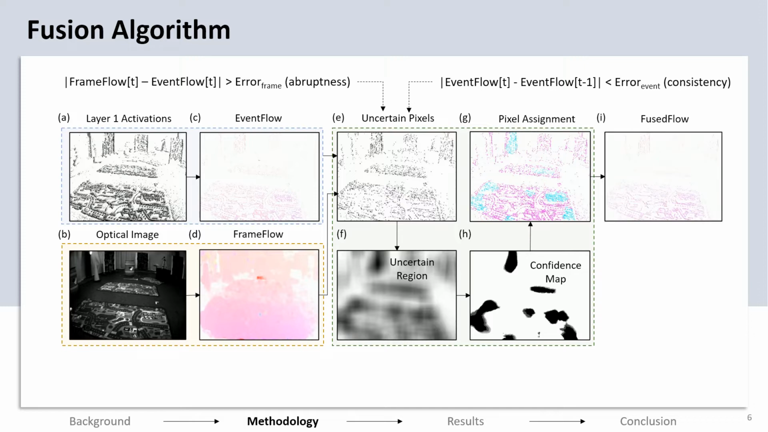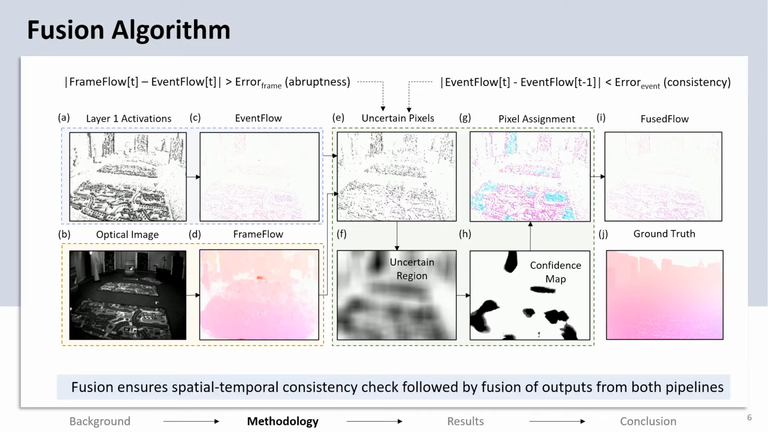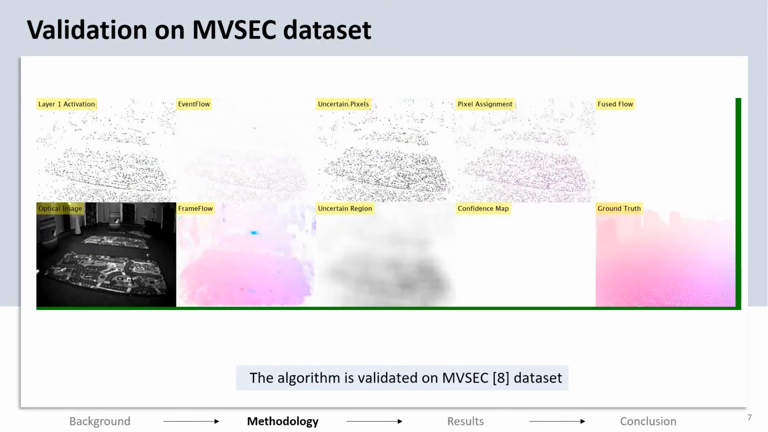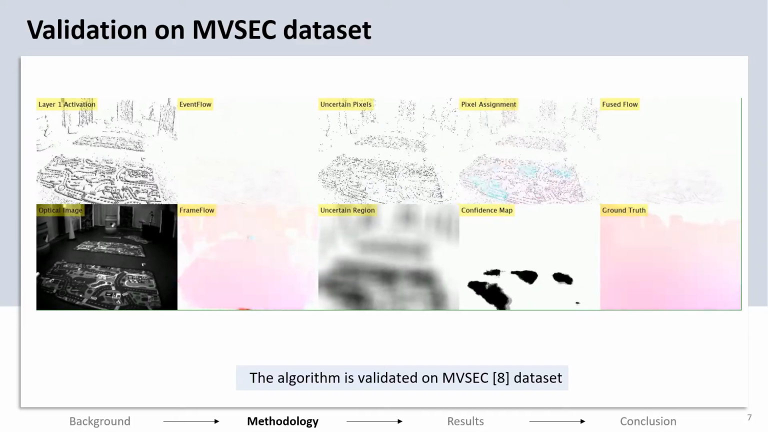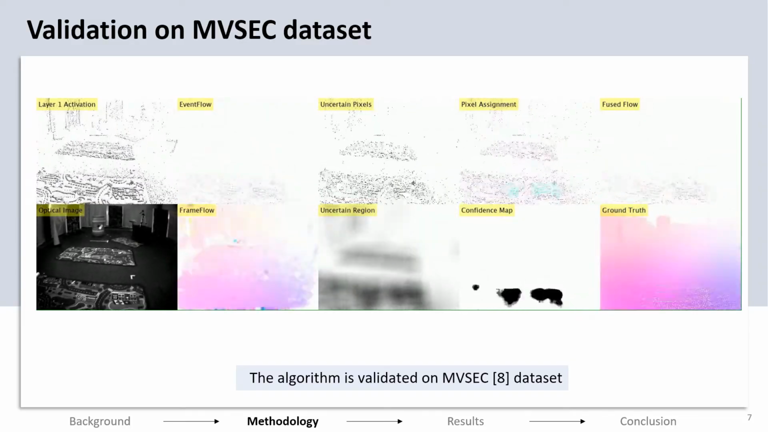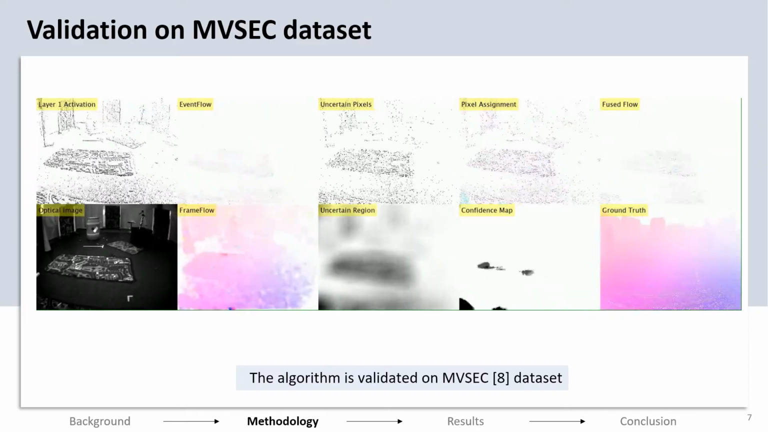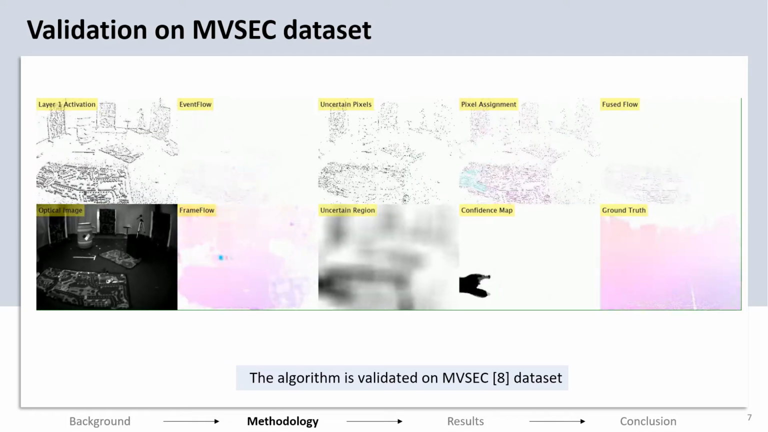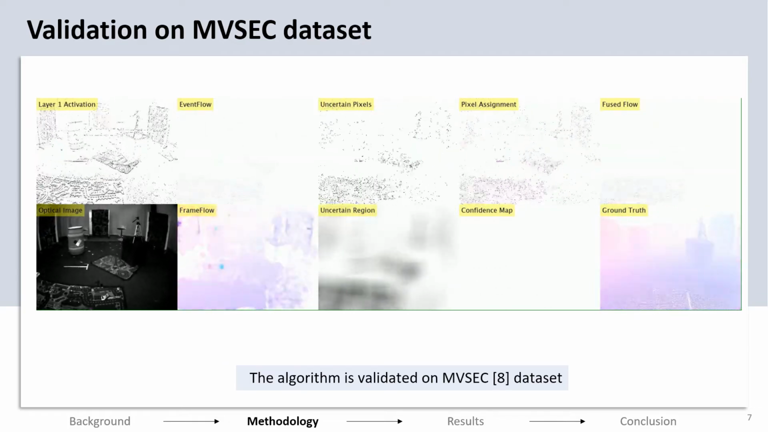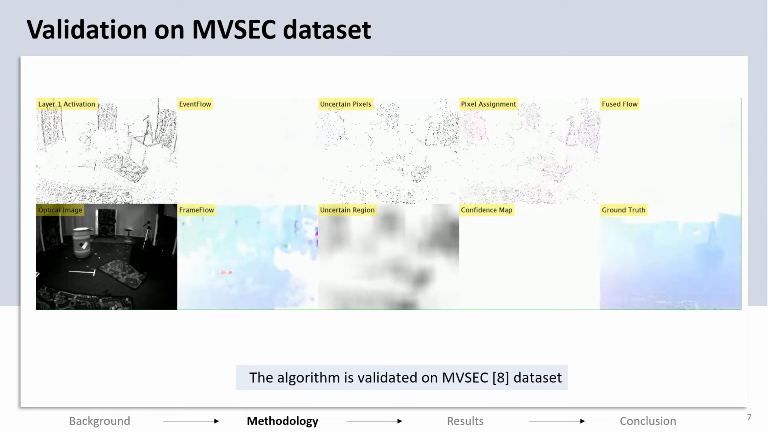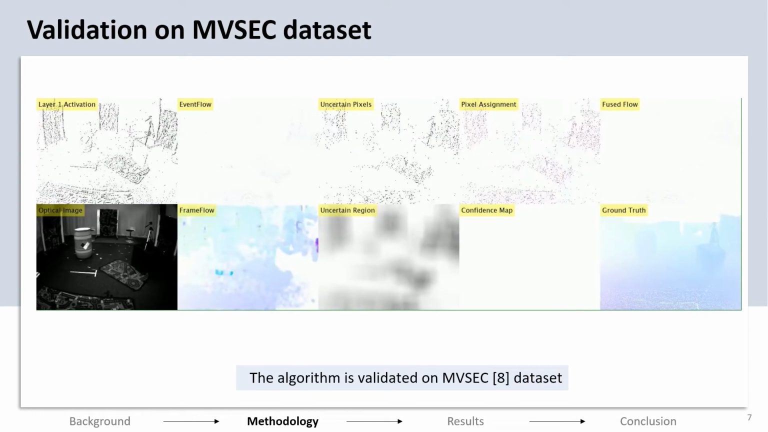The fused flow is calculated by using outputs from both pipelines, and the fused output is compared with the ground truth for error calculation, or average endpoint error calculation, to see the robustness of the method. The algorithm is first validated on the MVSEC dataset that has both event and frame recordings for a drone flight. This is the event accumulated layer 1 and the optical image from both cameras, and the event and frame flow output